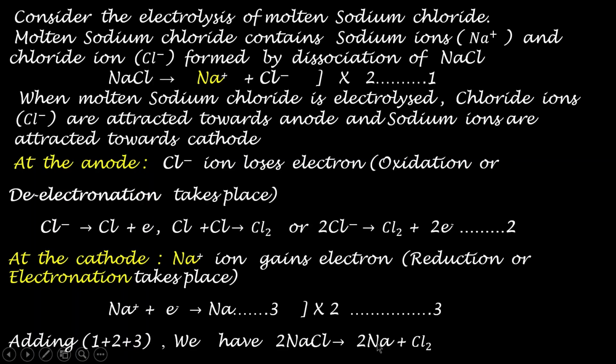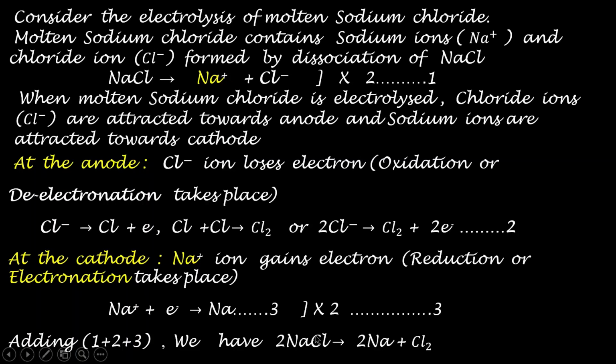Sodium is discharged at the cathode and chlorine gas is liberated at the anode. So the products of the electrolysis of molten sodium chloride are sodium and chlorine gas.